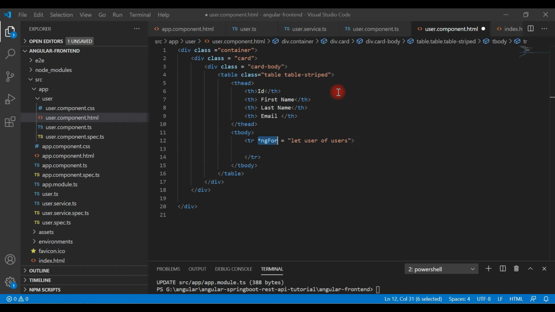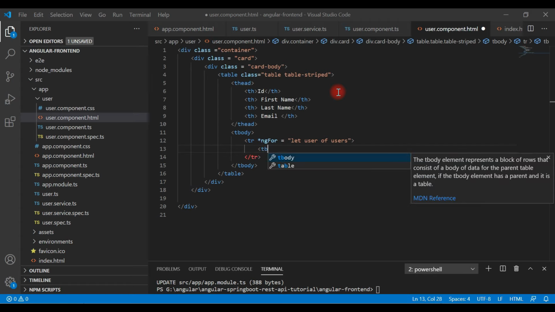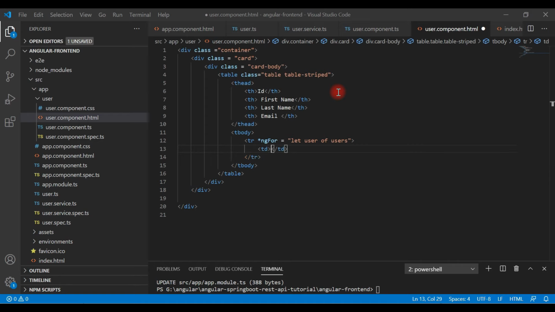So ngFor directive, basically it will loop over an array of objects. So this is a special directive in Angular application which we can use to iterate over an array of objects. Okay, it's pretty simple. And then we are going to just use a td tag here and then double curly braces. So this is called interpolation in Angular.